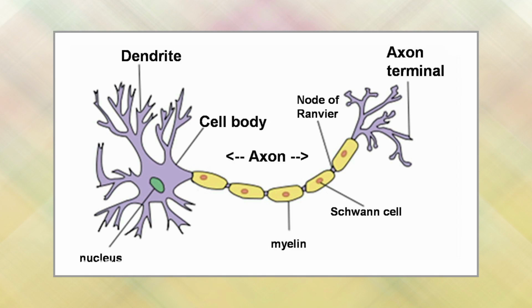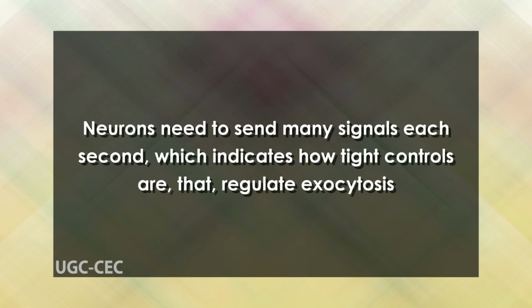Cells also communicate with each other more directly through the products that they secrete. For instance, a neuron cell relays an electrical pulse through the use of neurotransmitters. Components of the vesicle and extra neurotransmitter molecules are quickly taken up and recycled by the neuron to form new vesicles that are ready to send another pulse to an adjacent neuron. Neurons need to send many signals each second, which indicates how tight the controls are that regulate exocytosis.